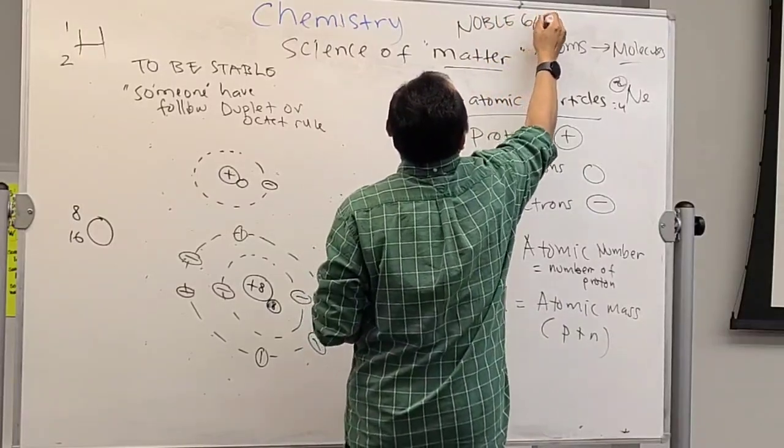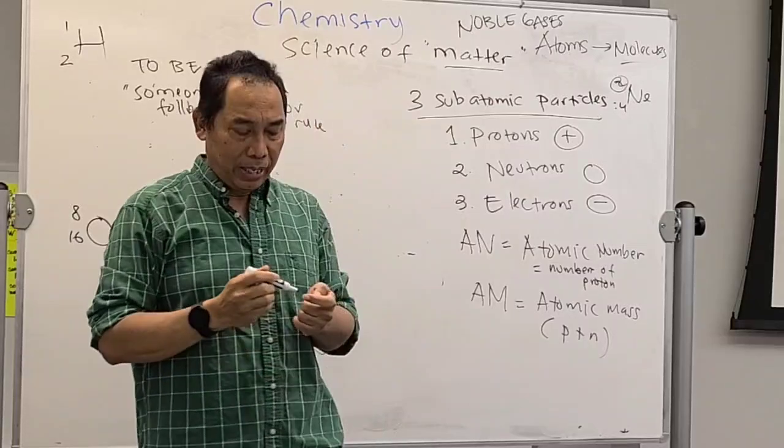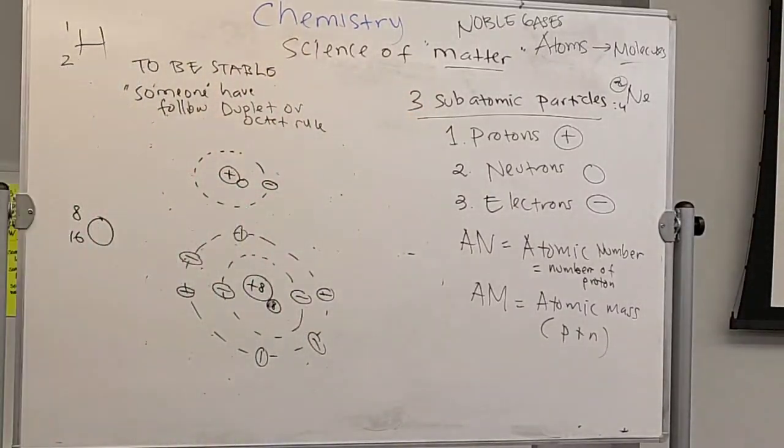Noble gases are in column number 8 of the periodic table. Number 2 is actually helium. This one is a noble gas. What does that mean? They are present by themselves. You find them in nature.